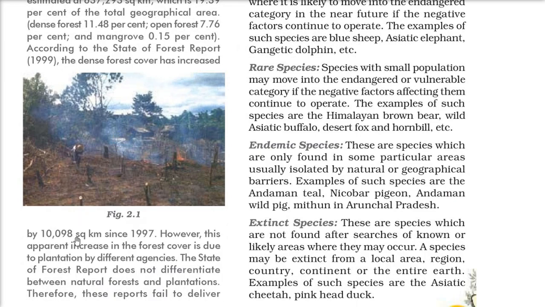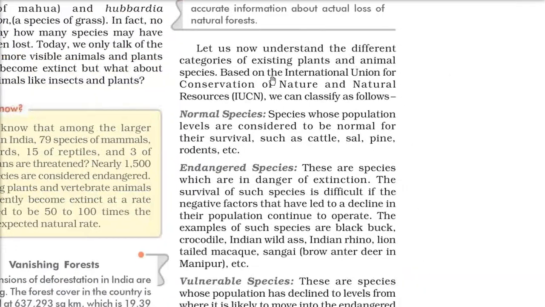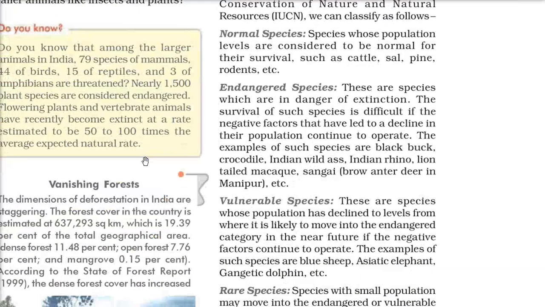But we have seen an increment of forest cover, around 10,098 square kilometers, because people know the problem and are planting. But still, we need 33%, and it is way less than what we are expecting.